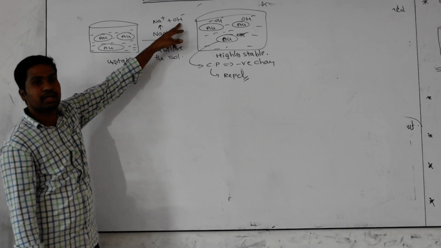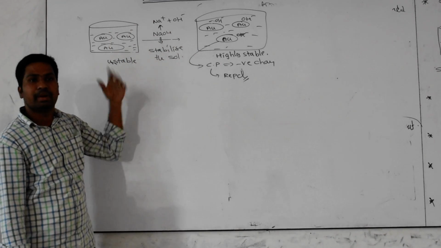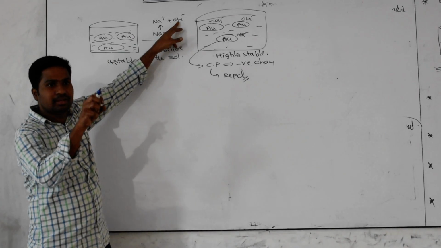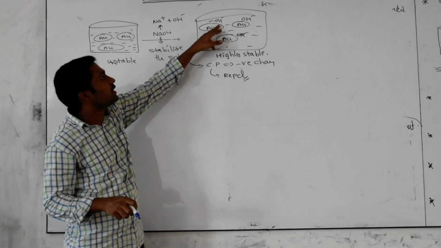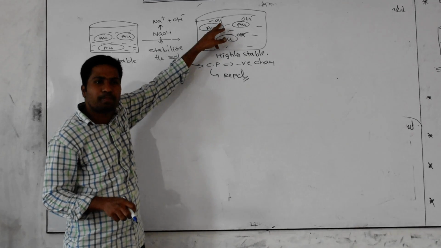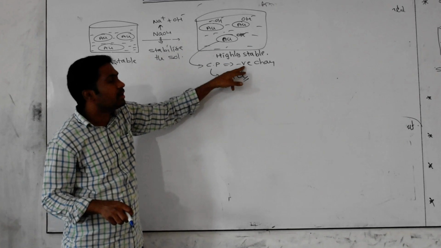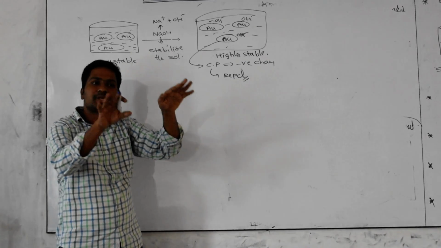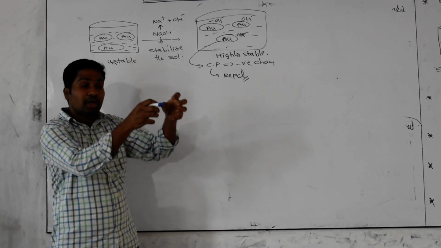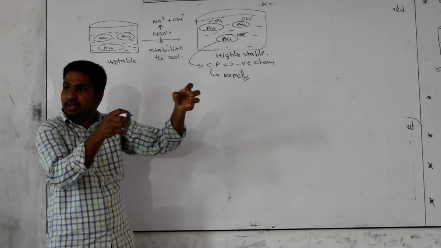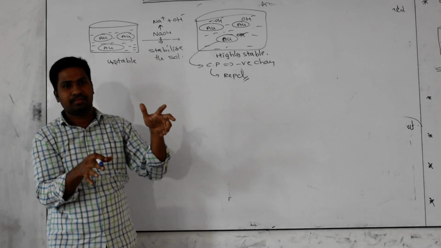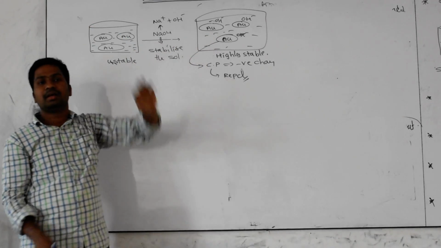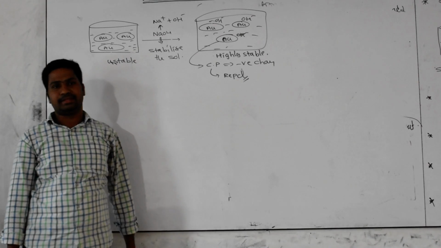After adding, only OH minus particles stick, why not Na plus? The metal is positive and OH minus is negative, so they attract. Then OH minus particles will stick on the surface of the sol particle, and every colloidal particle becomes negatively charged. Like that, all colloidal particles will carry the same sign of charge, so they always repel each other. Repelling means they are always in motion, so there is no chance for those colloidal particles to settle down in the system. That's why they become highly stable.